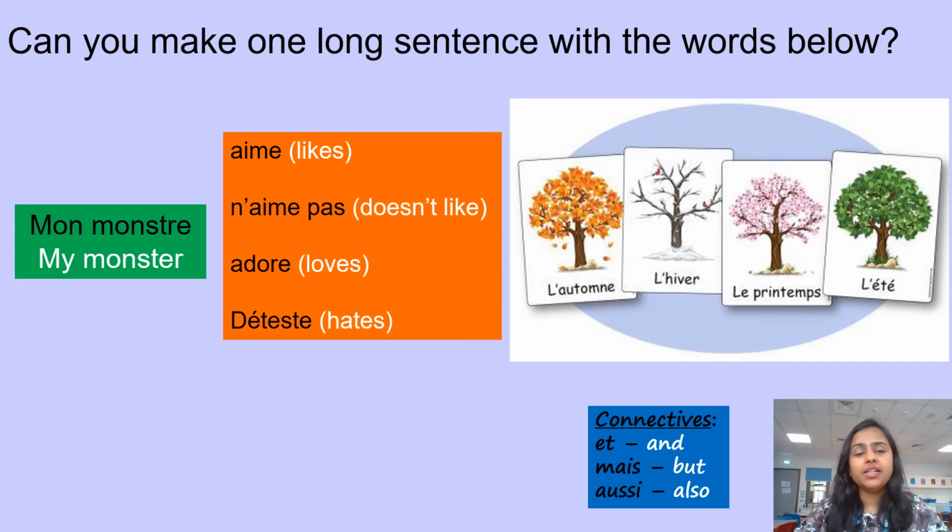Okay, so those are completed. Take out your purple pens to correct. If you've written your long sentence and started it with mon monstre, give yourself 1 point. And then if it's followed by aime, n'aime pas, adore, déteste, if you've written all the 4 in your sentence, then you get 4 points. If you've written 3, then 3 points. If you've written 2, just 2. If you've written 1, just 1 point for yourself. And then if you've added all the 4 seasons in your long sentence, you will get 4 points. If you have 3, then 3 points. So it's according to the number of words you've written.